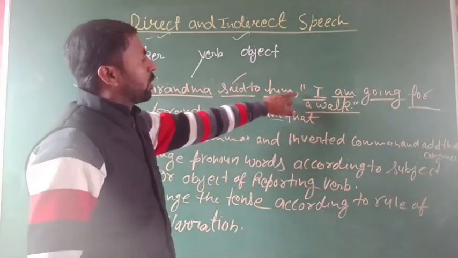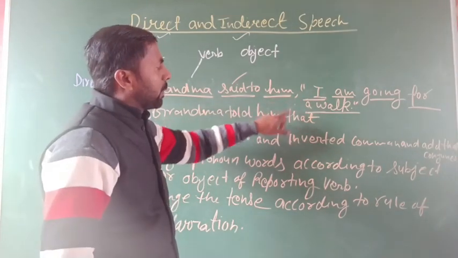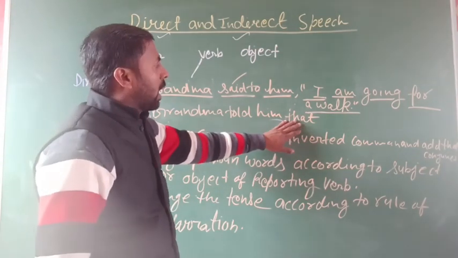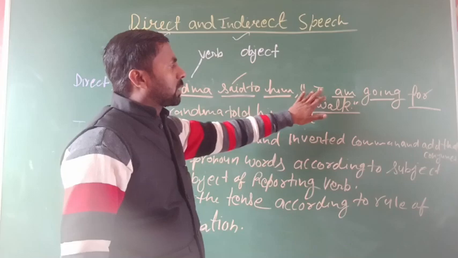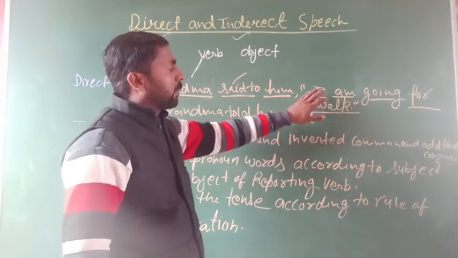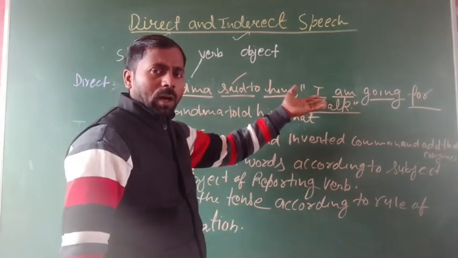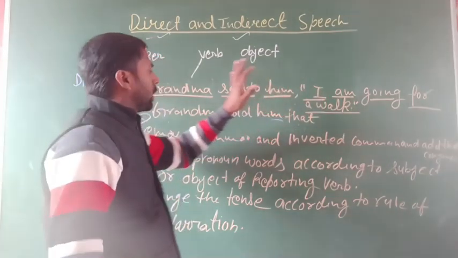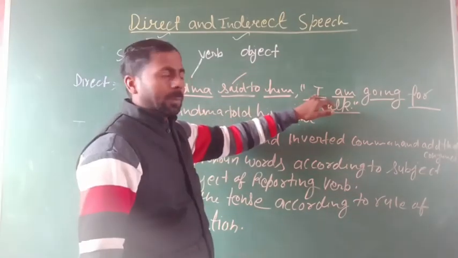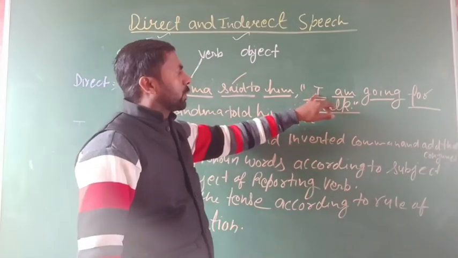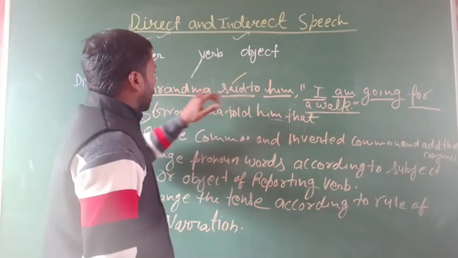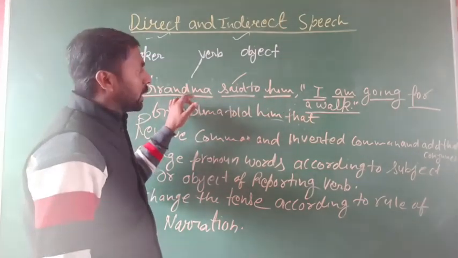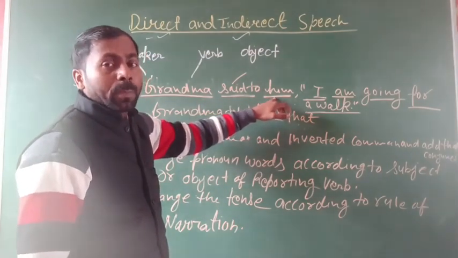So here, remove the comma, and in place of the comma and inverted commas, you can use the word that. Okay, after that you can change this. If it is a subject or an object, then always change the pronoun according to the subject or the object of the reporting verb.